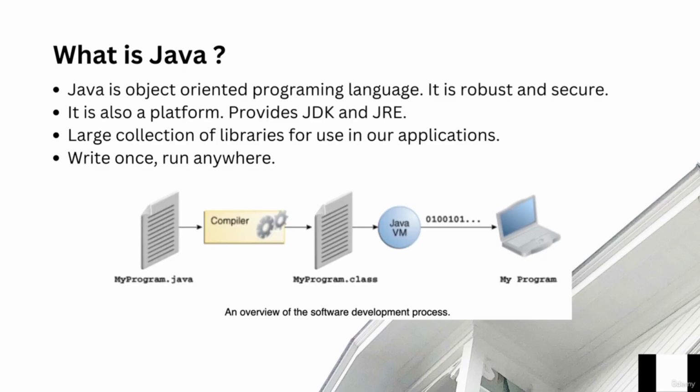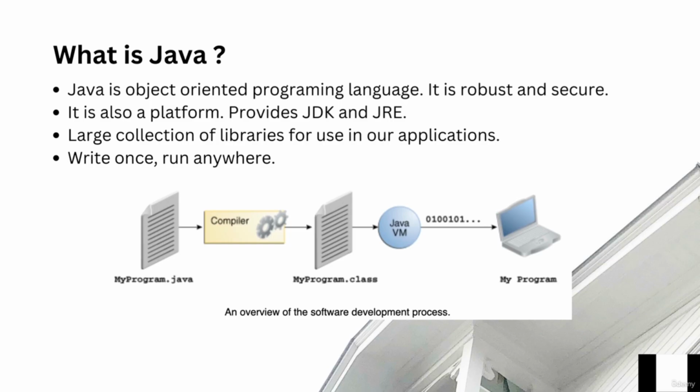So, what is Java? Java is both a platform and a programming language. As a programming language, Java is object oriented, portable, multi-threaded, robust, and also secure. Java has its own huge collection of libraries that we can use in our applications. For this course, we will be using Java 20 and Eclipse IDE.